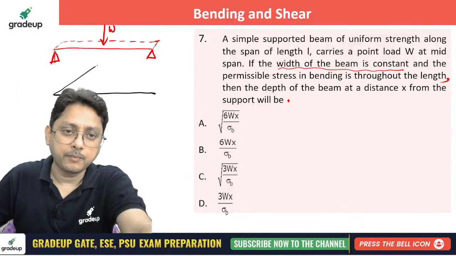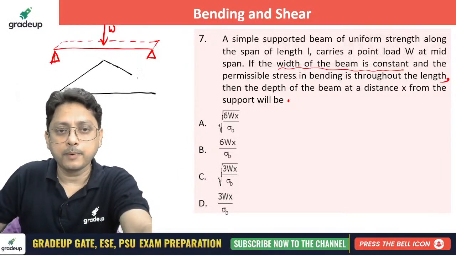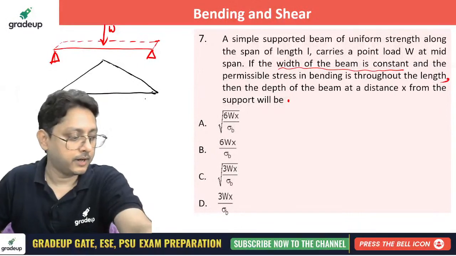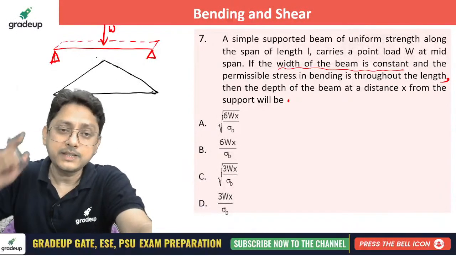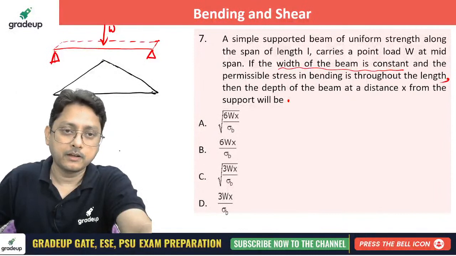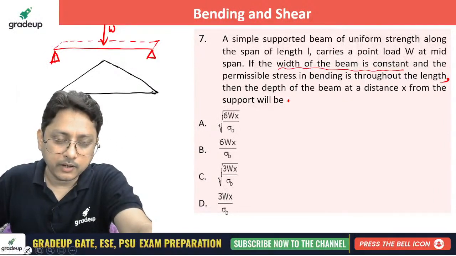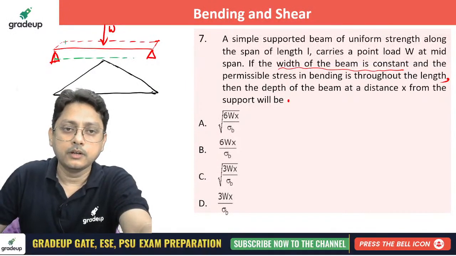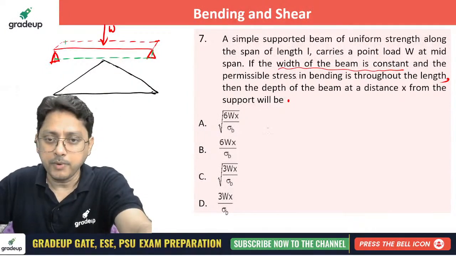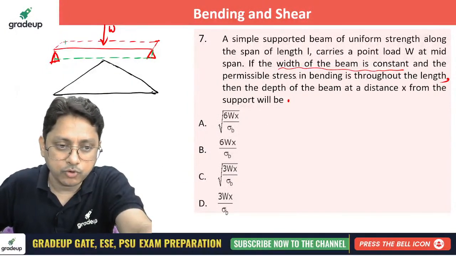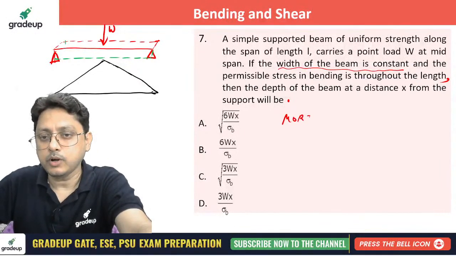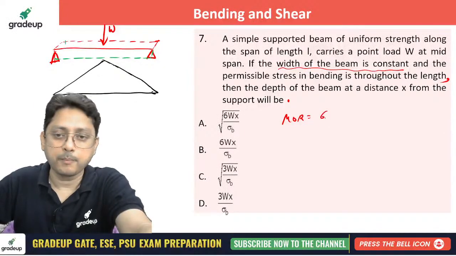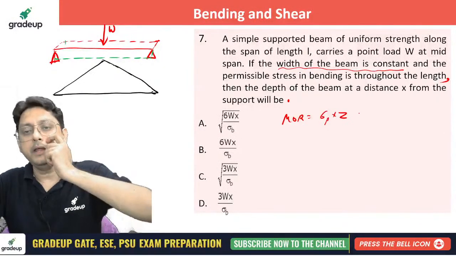The bending moment diagram due to the applied load will be simply this one, right? If I ask you what is the moment of resistance of the beam, if you have the same cross section continuously throughout, with constant depth, what is the moment of resistance? Moment of resistance is nothing but sigma permissible into Z, that is BD square by 6, isn't it?